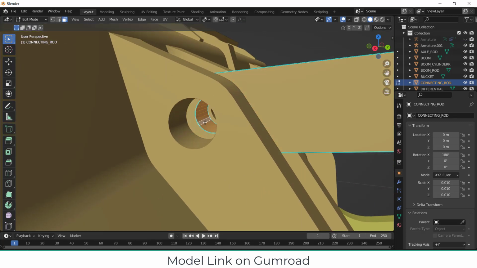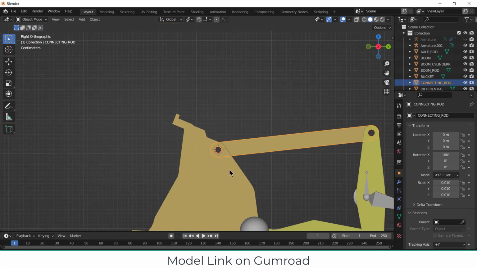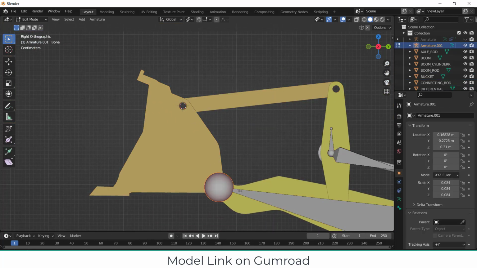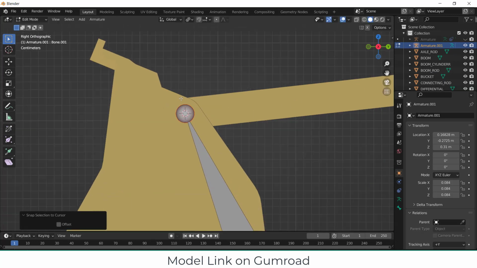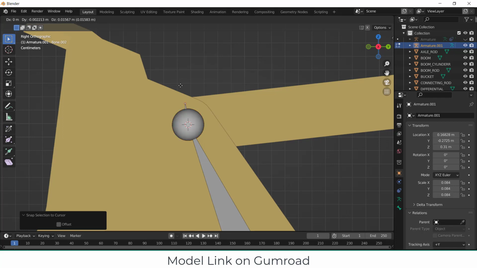By pressing Alt Shift, select all the faces, Shift S, cursor to selected. Press 3 on your numpad. Now select this, press E to extrude, press Shift S, selection to cursor, press E to extrude it.